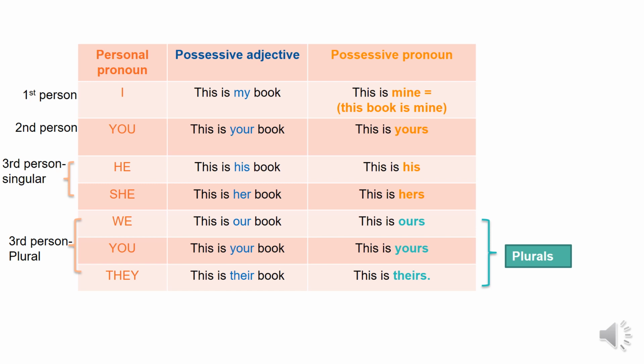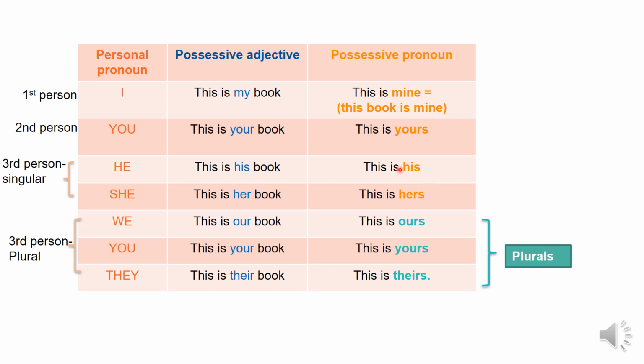Okay, then we have for you, this is your book, and the possessive, this is yours. We add the letter S, but not with apostrophe. Okay? For he, for man, we say, this is his book, this is his. Okay? We don't include book, because we use it to not repeat. She is for woman. This is her book. This is hers. Okay? Her, hers.